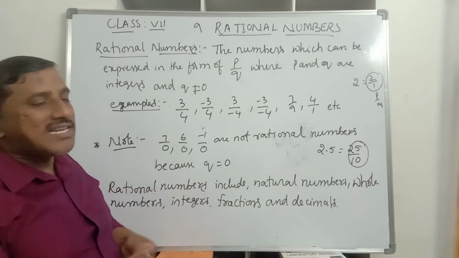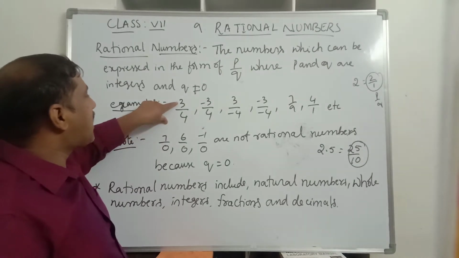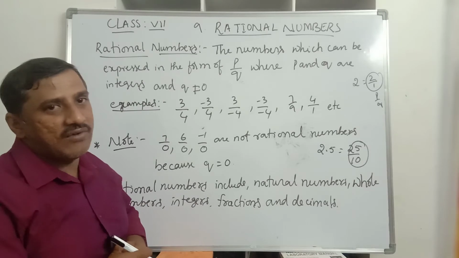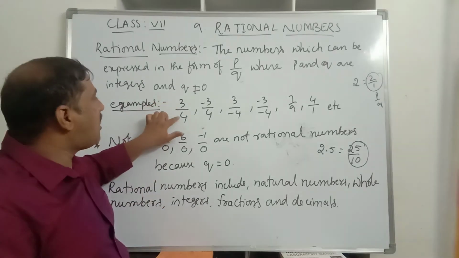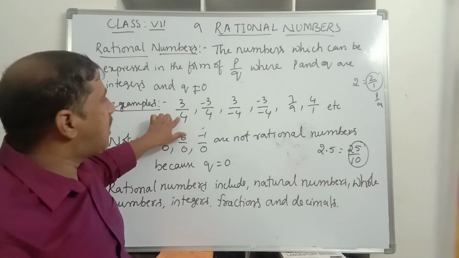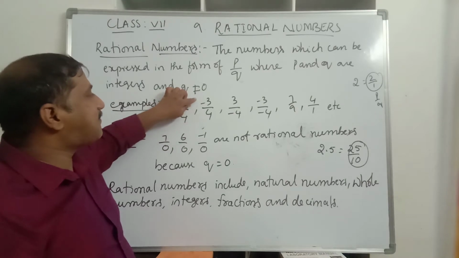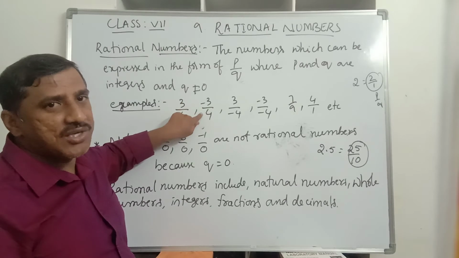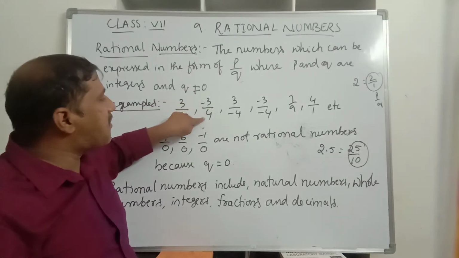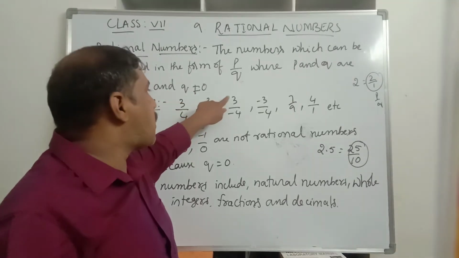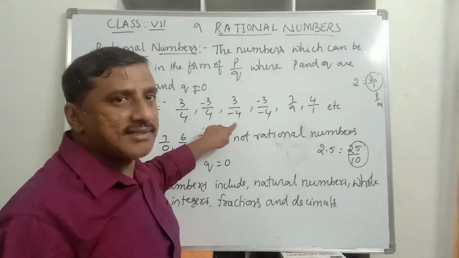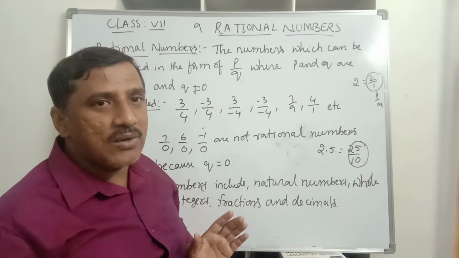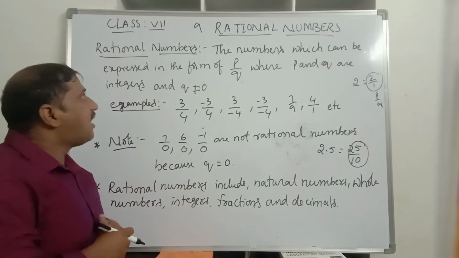So there are rational numbers with both numerator and denominator positive integers, and rational numbers where the numerator is negative and the denominator is positive. Similarly, the numerator is positive and the denominator is negative, or both are negative. So different kinds of numbers are there.